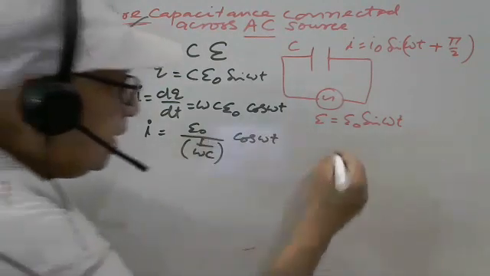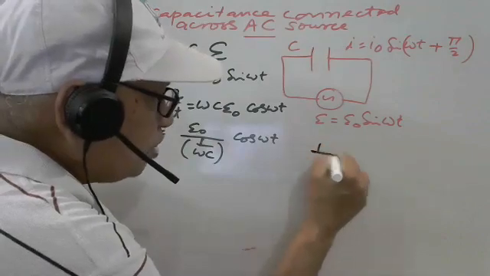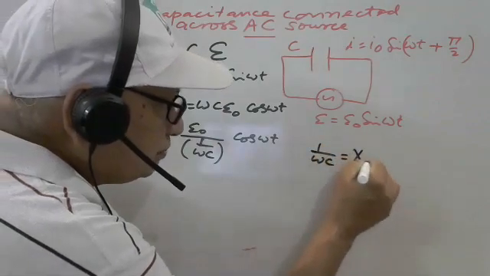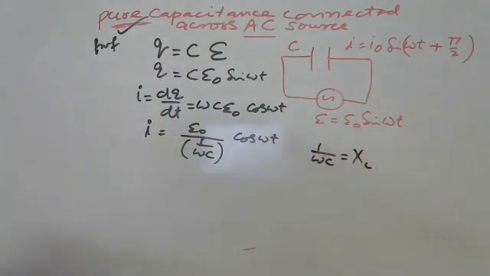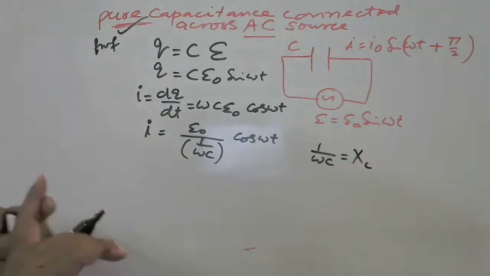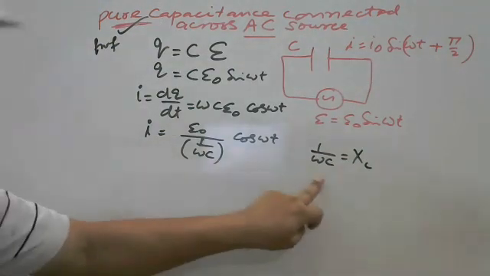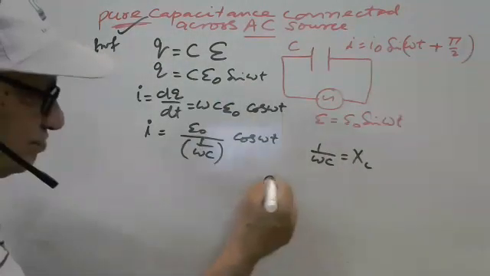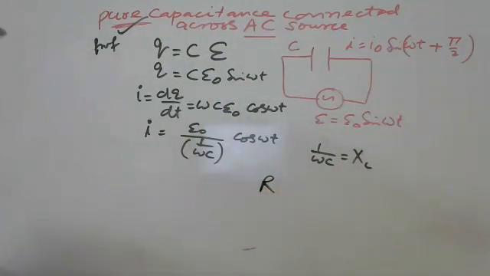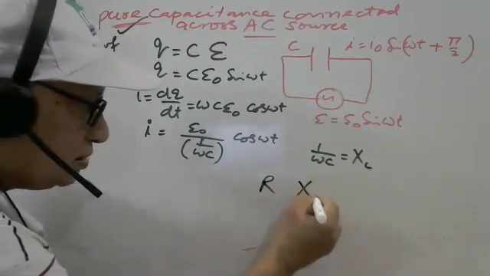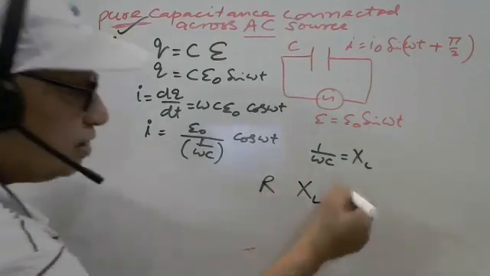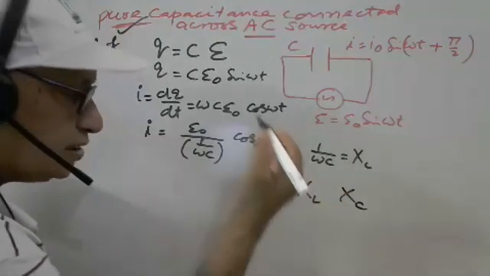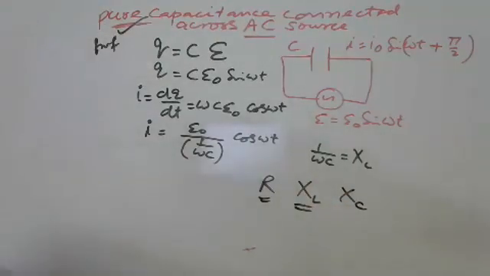Now see here, 1 by omega C is what? Xc. This is a resistance, but to differentiate between the resistance offered by a resistor, which is R, the resistance offered by inductance is XL, and the resistance offered by the capacitance is Xc. This is called reactance.